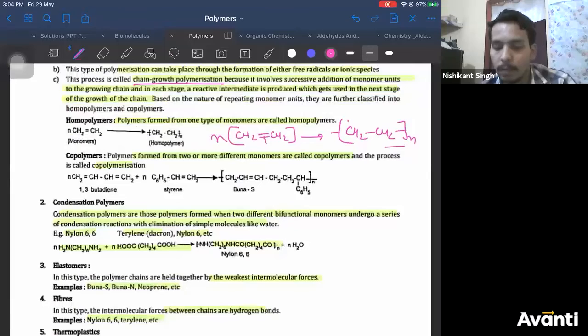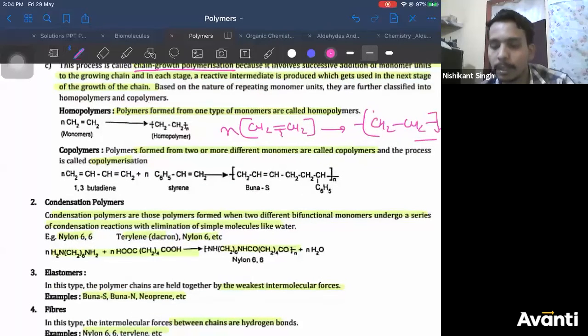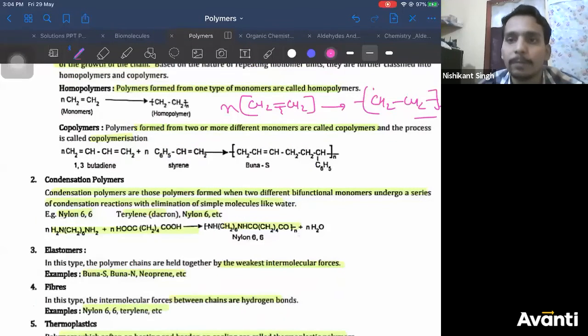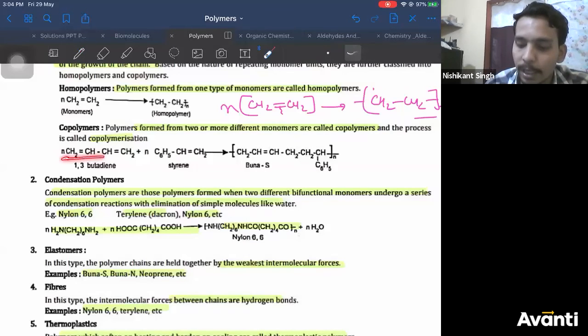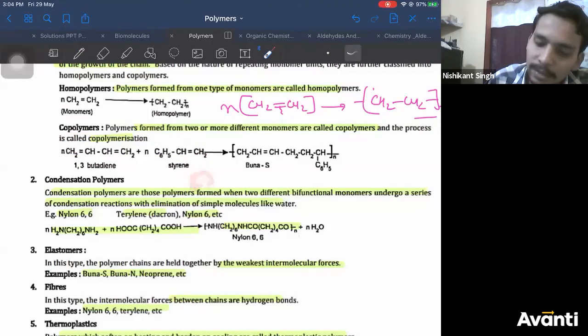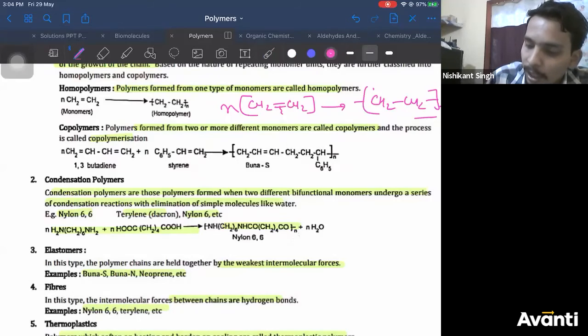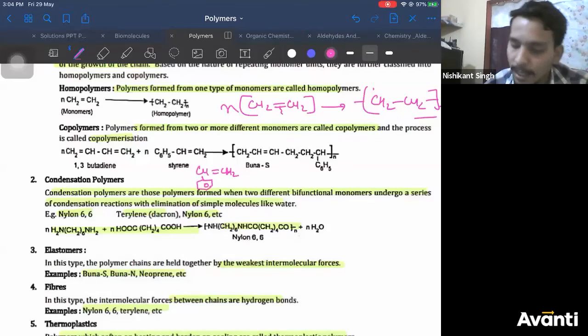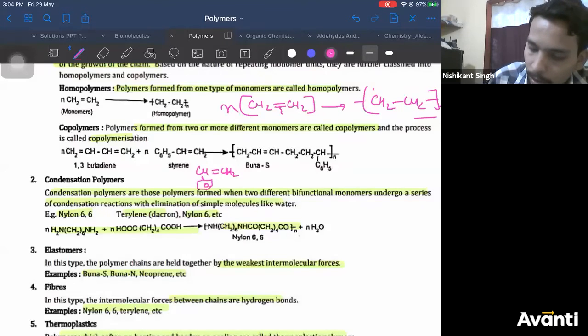Copolymers. What are copolymers? Copolymers are the polymers obtained from two different types of monomers. Example I have taken here, butadiene and styrene. Styrene is what? Styrene is also easy to remember, I'll tell you. You take ethene and in your ethene, replace one hydrogen by benzene. This is your styrene. And in butadiene, what will happen?